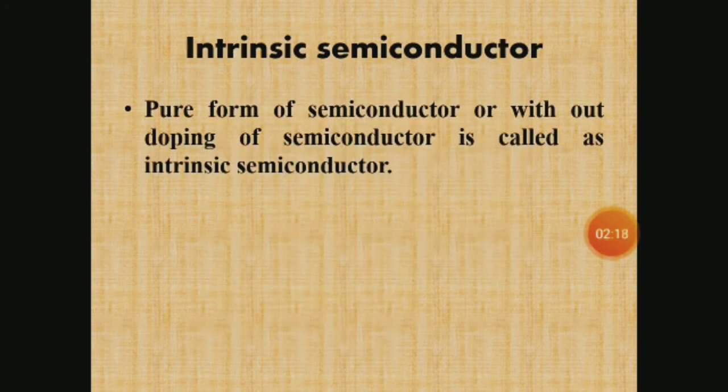The intrinsic semiconductor is a perfect semiconductor crystal with no impurities or lattice defects. In such a material, there are no charge carriers at 0 Kelvin. Therefore, the valence band is filled with electrons and the conduction band is empty.